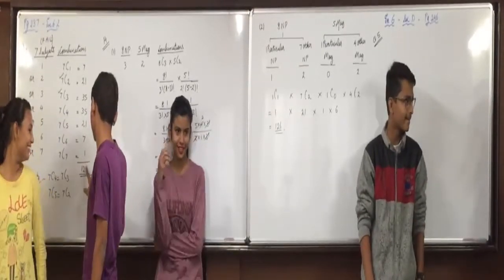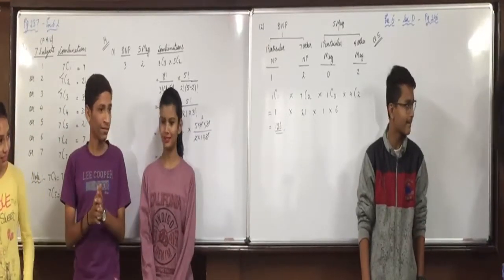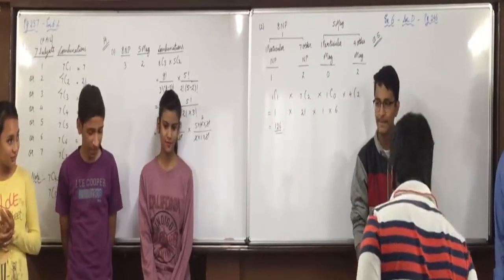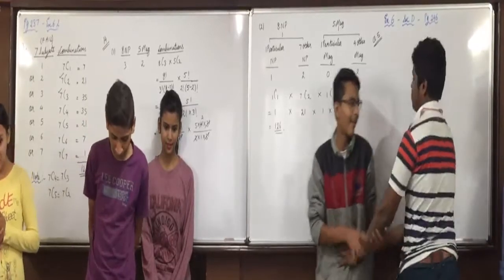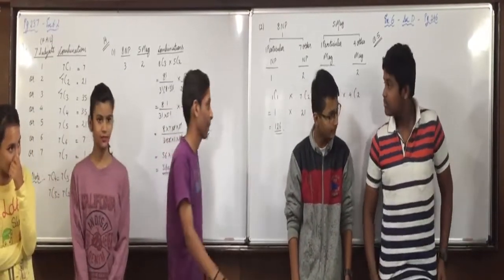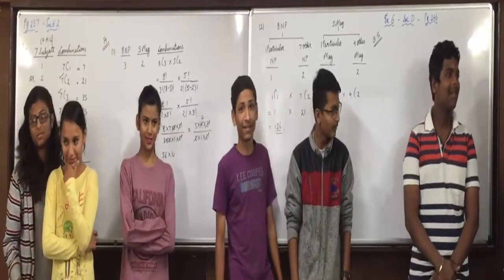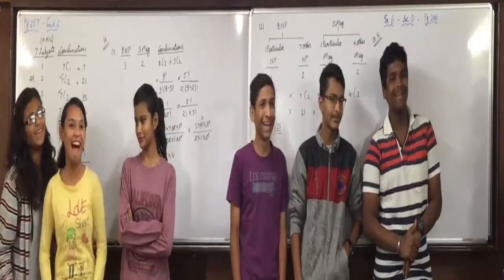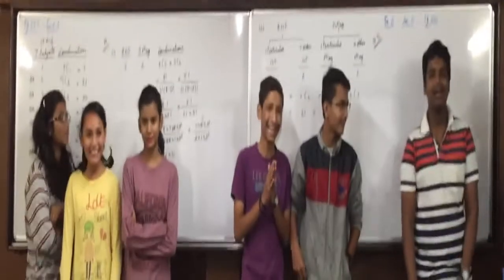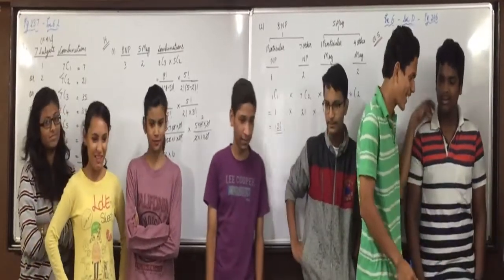And some boy. Navdeep, come on the stage. And 3, na? 1 more. And Harmeet, come on the stage. Silence everyone. And Drashti, come on the stage.